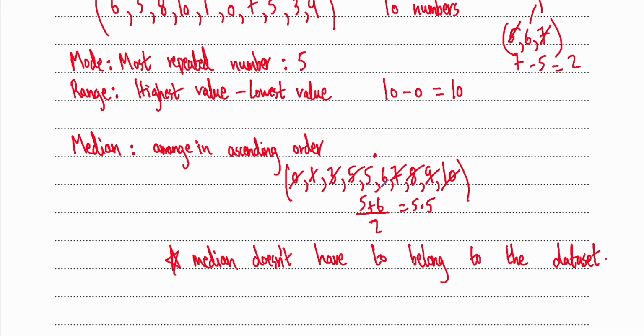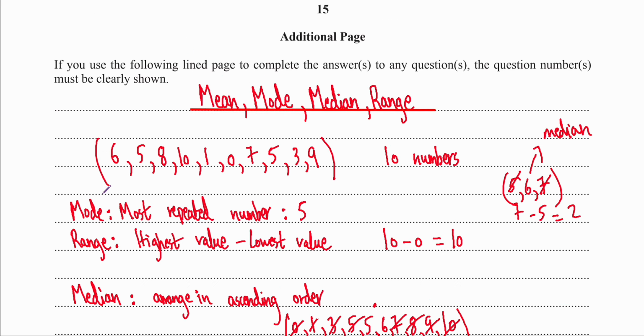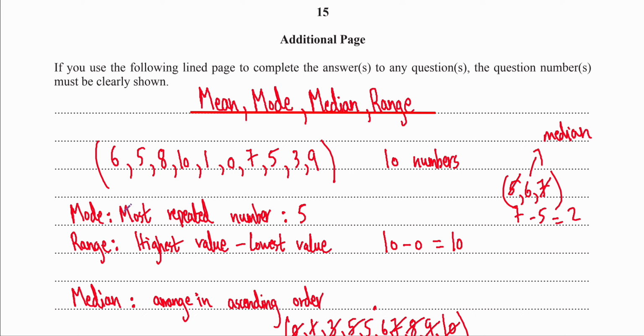And now you see what we did over here. When we had 5 and 6, we did 5 plus 6 divided by 2. That is actually calculating the mean. And another word that you might have heard is called the average, but these are actually all averages. So mode is actually a form of an average. So this is an average.